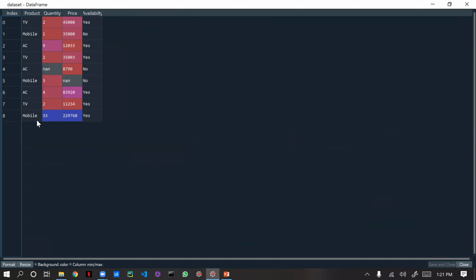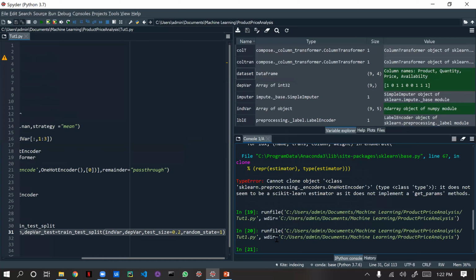20% of the data from this entire data set will be for test. The machine will pick automatically. I give random state 1, right? So it will use that random state and pick randomly for training. I'm not giving any constant data there. That's why I gave test size as 20% and random state as 1. Now this is the allocation.